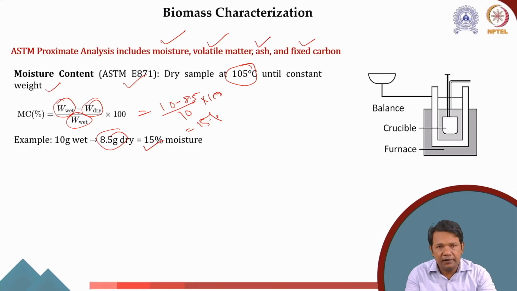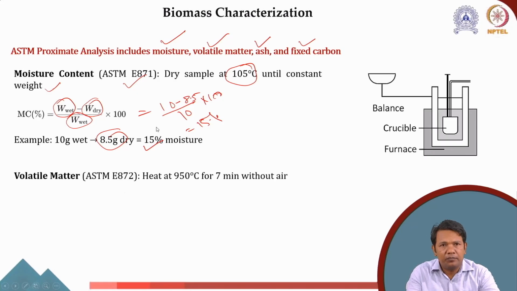Similarly, the other property that we measure is the volatile matter. Volatile matter is very important because it defines the tar formation as well as the flaring possibilities in the biomass. For this we follow the ASTM E872 code, wherein this is a furnace.